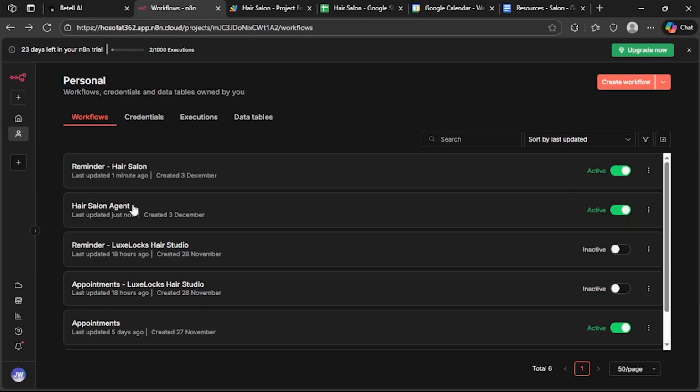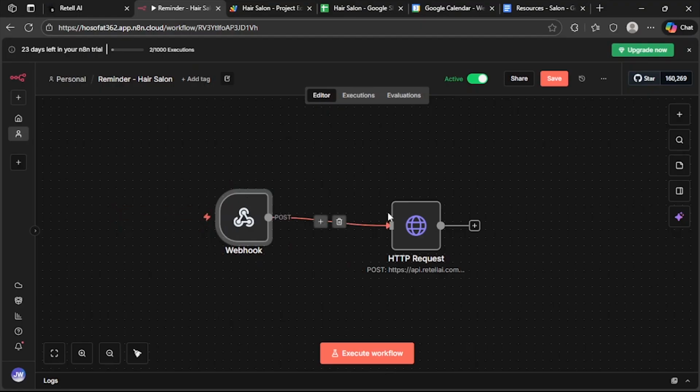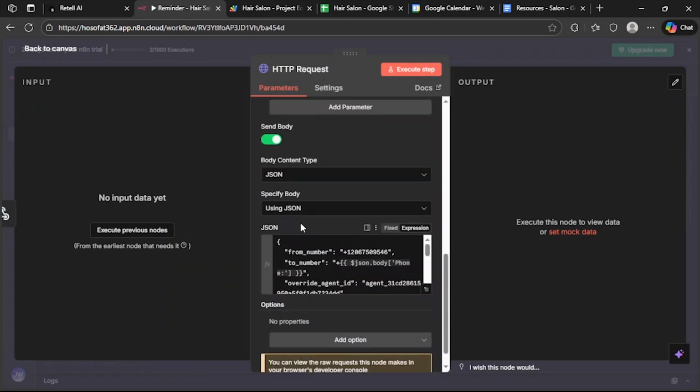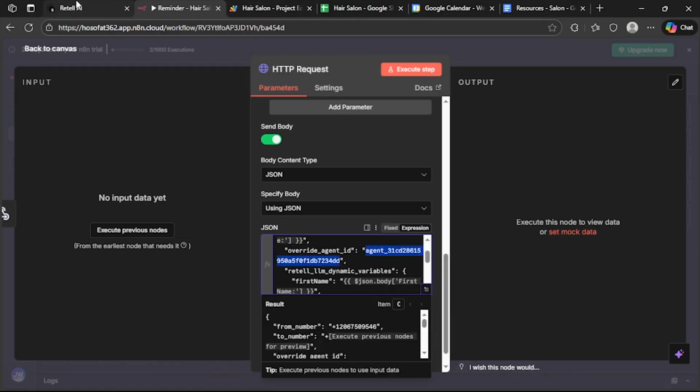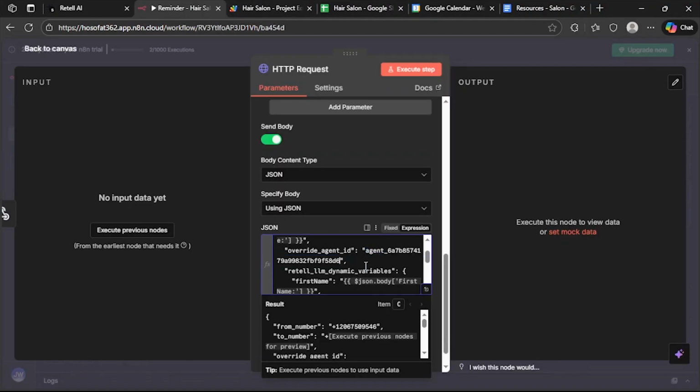So what is that URL? This is our reminder hair salon. So it will receive this information and it will send it to HTTP request node. This request node will extract the to number of the customer. This is the agent ID. Now we also have to add an agent ID in here. Select this, go to Retell AI, and this is our agent ID. Copy this and paste it here.